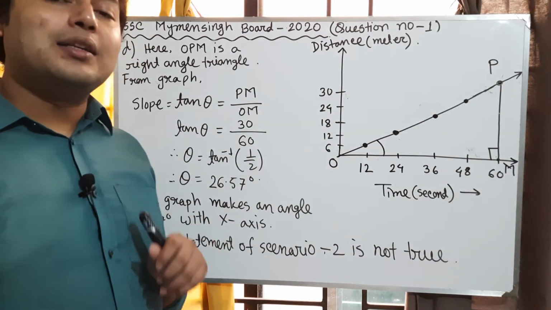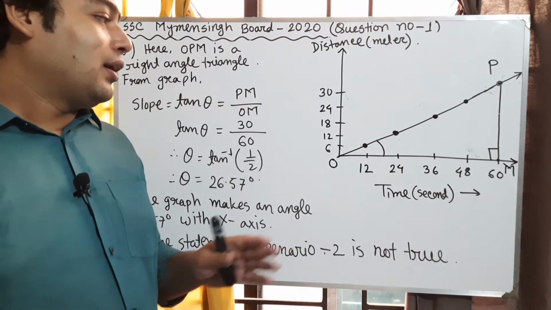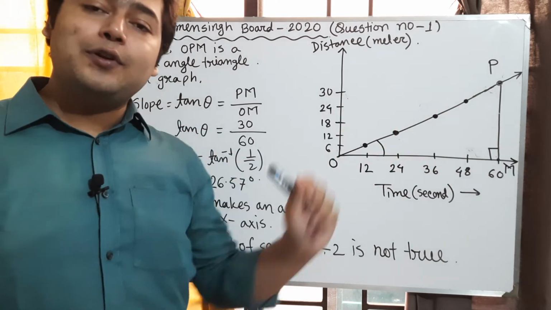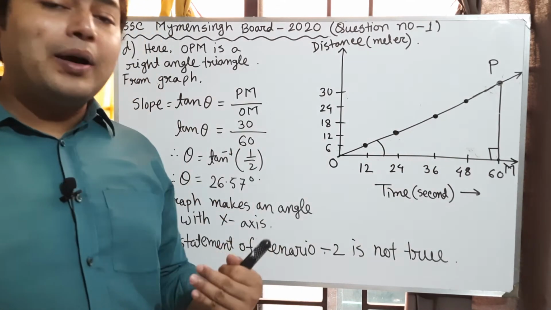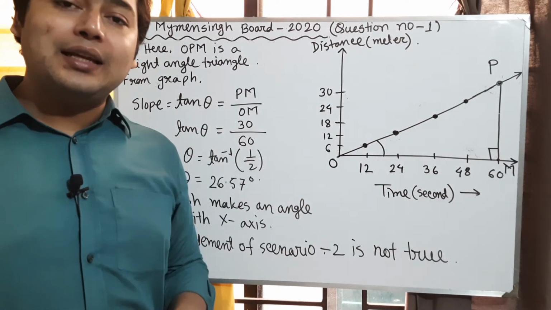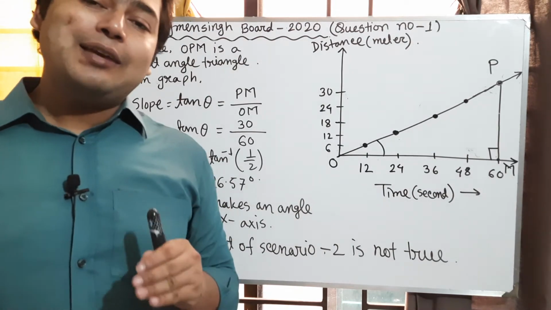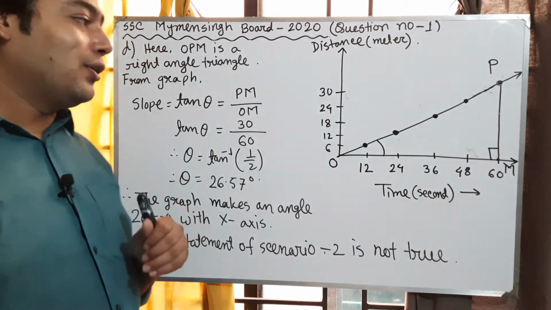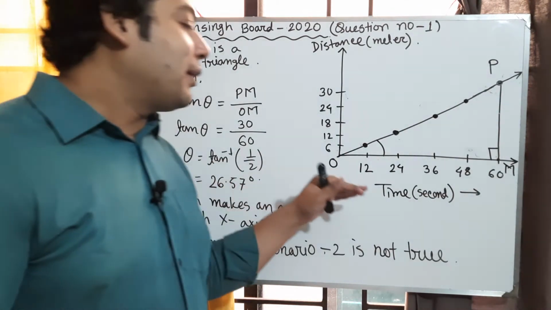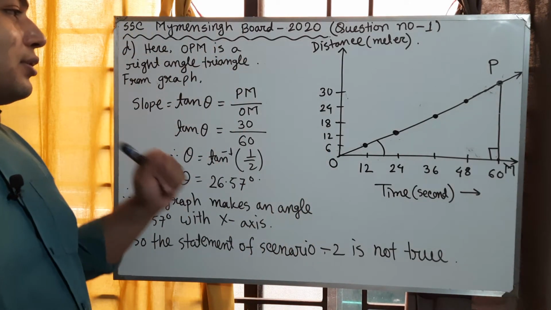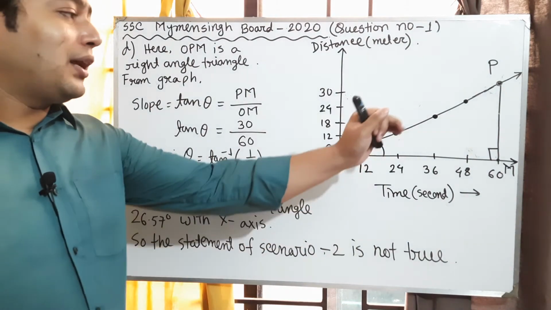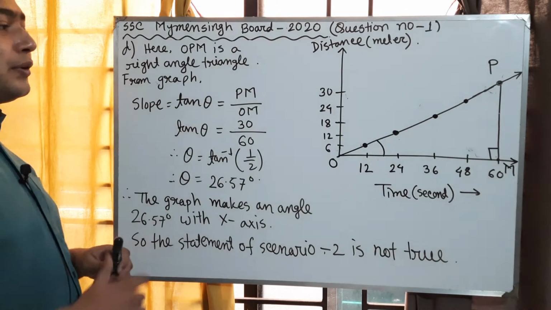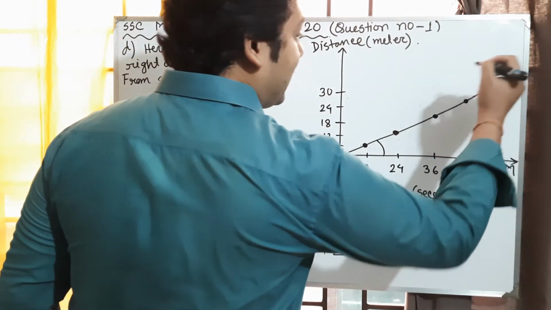For all points, if you determine the slope of this line, you will get the same answer in each case. So this time we will determine the slope for only one point, suppose point P.